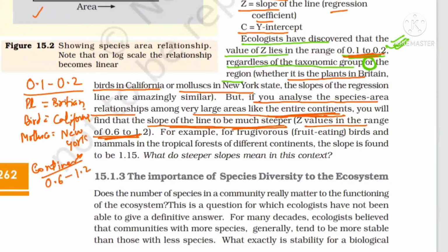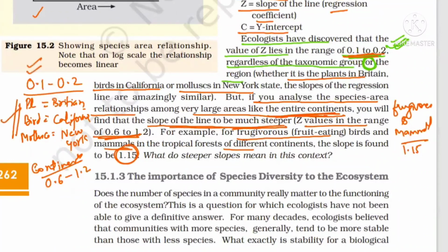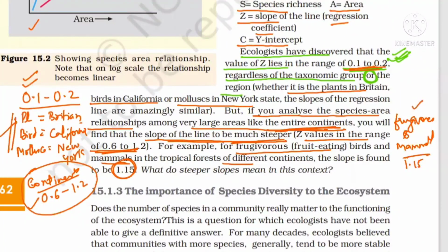Clear? Now, for example, fruit-eating birds, frugivores, and mammals of different continents, the slope is found to be 1.15. So you can write here, for frugivores and mammals, the value of Z is 1.15. If they ask you with respect to all these examples, then you will give this answer. If they ask you for an entire continent, then it is 0.6 to 1.2. But for fruit-eating birds and mammals, the answer is 1.15.